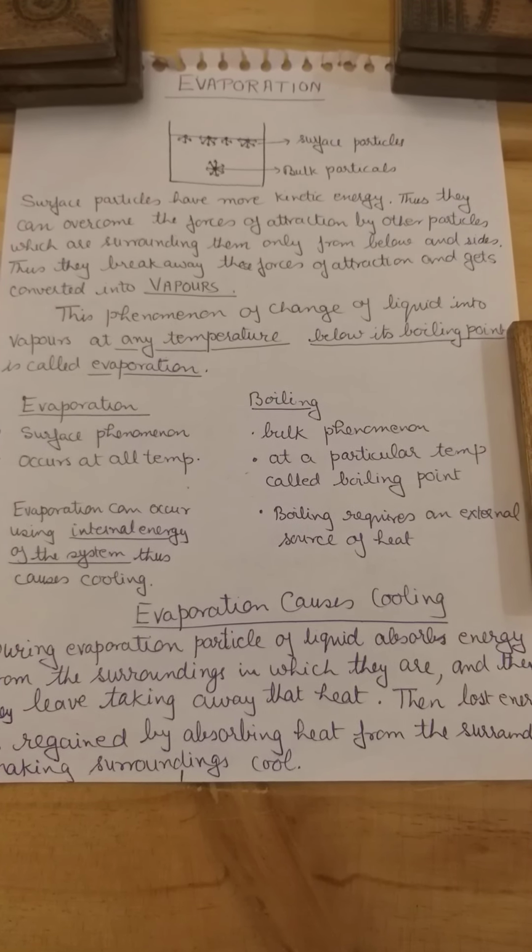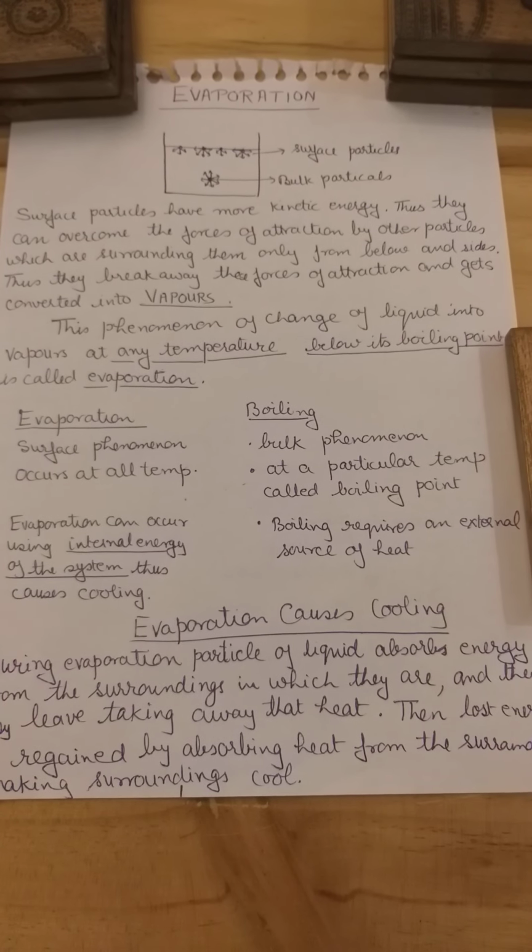Why do you wear cotton clothes during summer? Very simple. Cotton has a property that it absorbs moisture. So it absorbs your sweat and then lets it evaporate. So when it evaporates from your clothes, it takes away heat from your body, and so you feel cool.